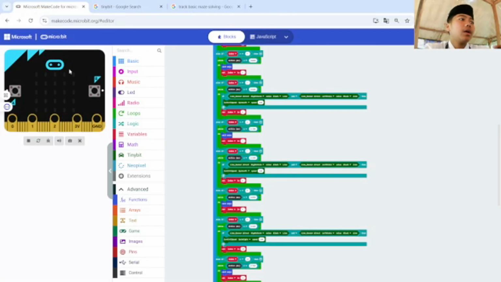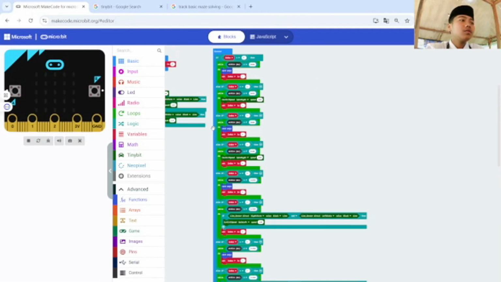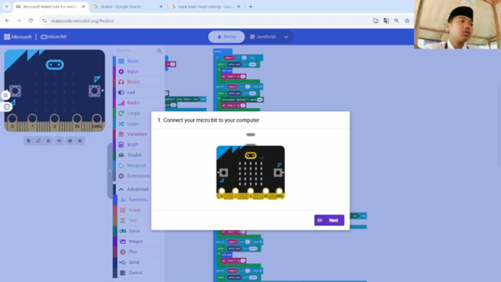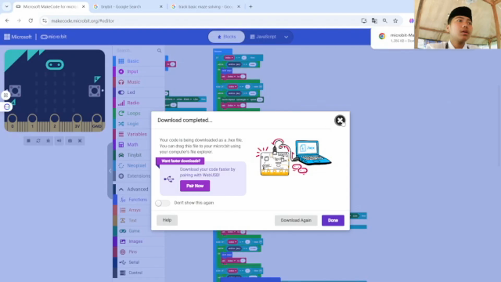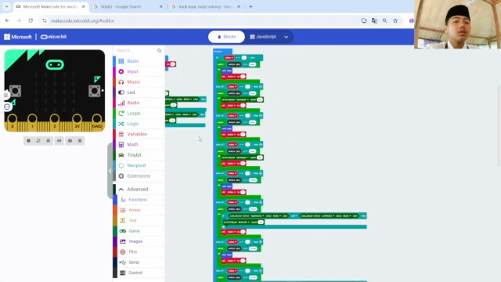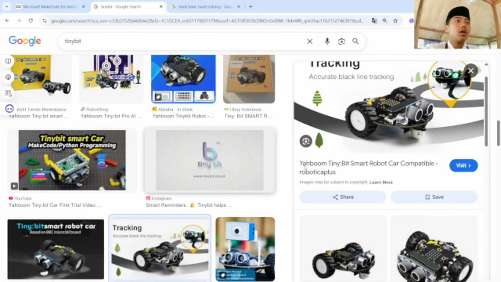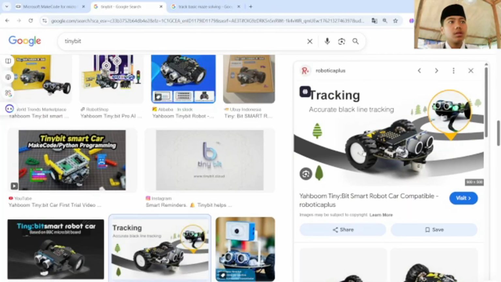In this project I will use the microbit because it is cheap. I save all of the code and then download it to my microbit, and after that my microbit will transfer the data to the Tinybit. You can see that above the Tinybit there is a microbit.